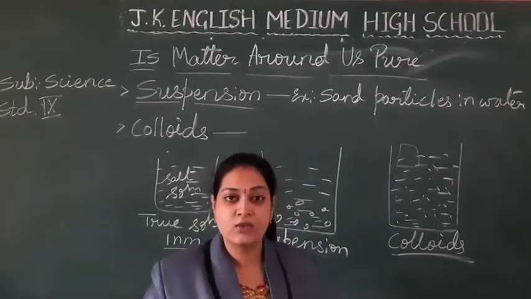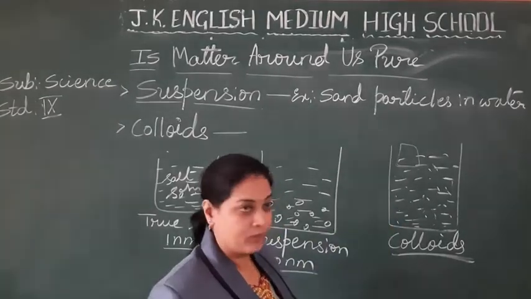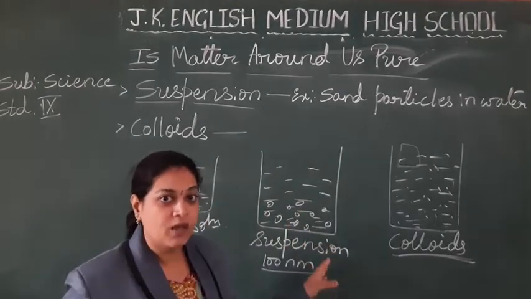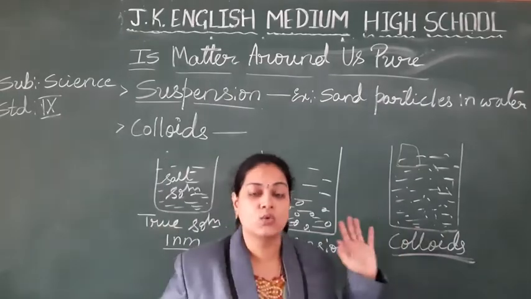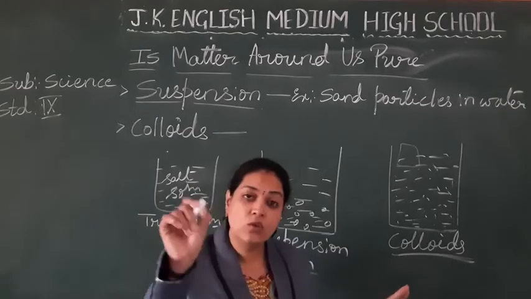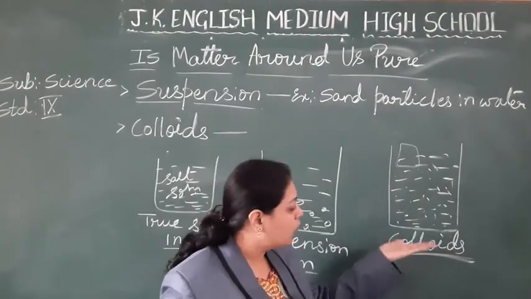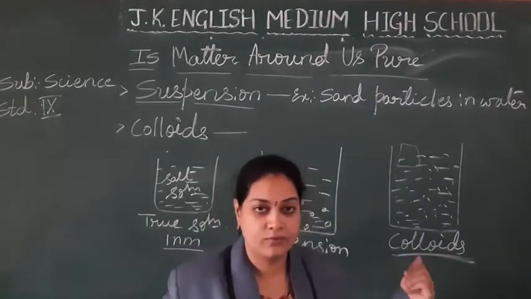Hope you are understanding, students. If you keep this solution as it is for some time, they will not settle down like a suspension, but they are not completely dissolved like a solution. You have to observe under a microscope to see those particles. So we find one other mixture that is called a colloid.